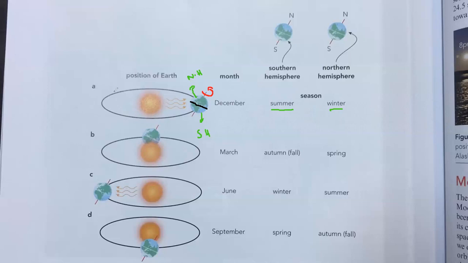For example, if the earth's axis was not tilted, like this is our earth and this is the axis around which the earth is spinning, and it was exactly vertical, then the southern and northern hemispheres would receive the same amount of energy. So we would have the same season, same temperature, same weather conditions in both hemispheres. But due to this tilt, the southern hemisphere receives a different amount of energy than the northern hemisphere. That is why we have seasons.